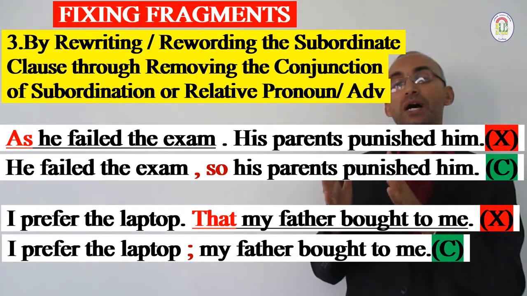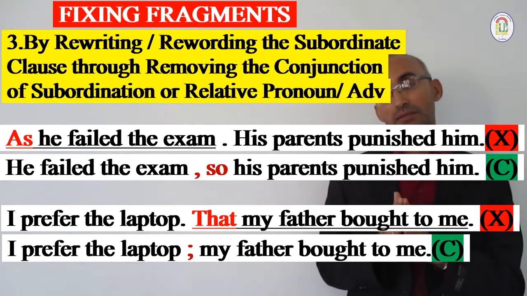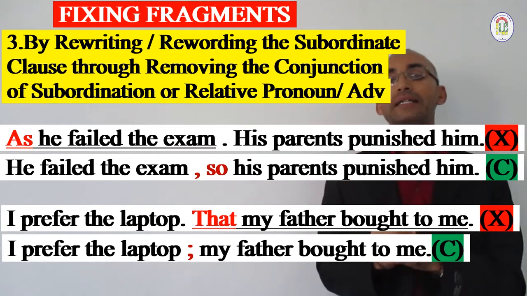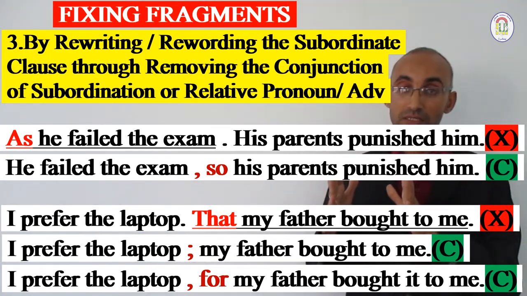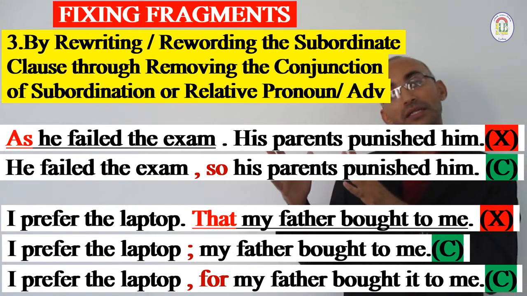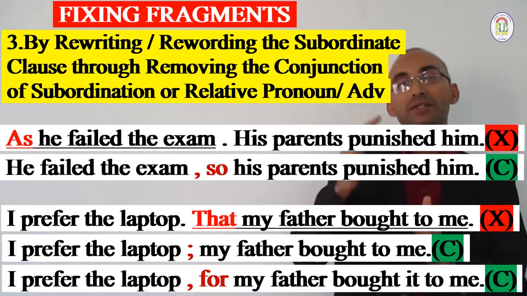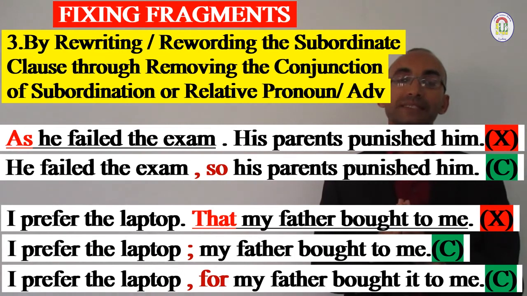"I prefer the laptop; my father bought it to me." Or we can also word it differently: "I prefer the laptop, for my father bought it to me." So here we removed the relative pronoun and we formed a complete sentence.